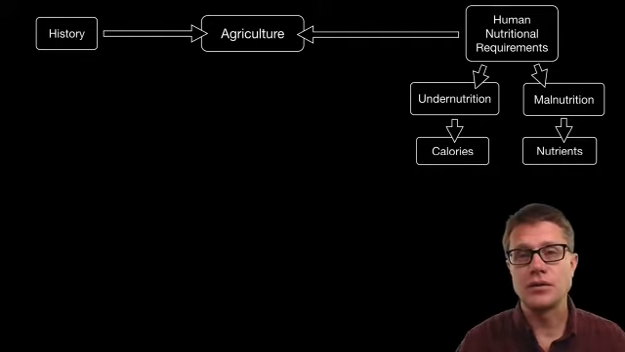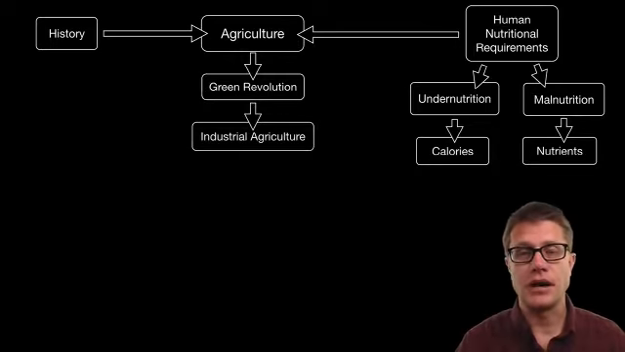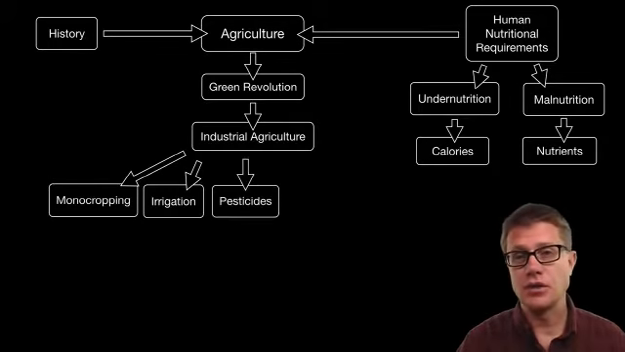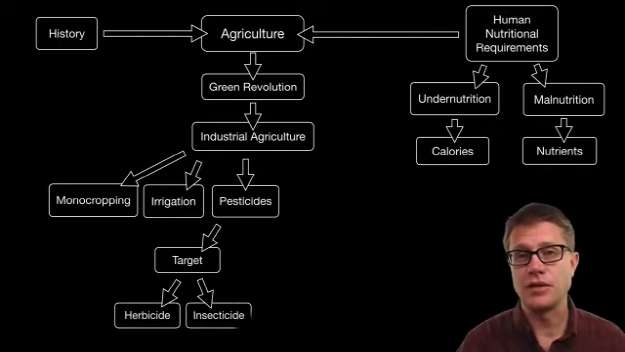Now, what happened with industrialization is as we had exponential growth in the population, we had to feed that population. And therefore, we had the Green Revolution, where we have industrial agriculture today. There are 5 characteristics of that. The first one is monocropping, when you plant just one crop type. We also have irrigation, the use of pesticides that target different things. The major ones are herbicides and insecticides.